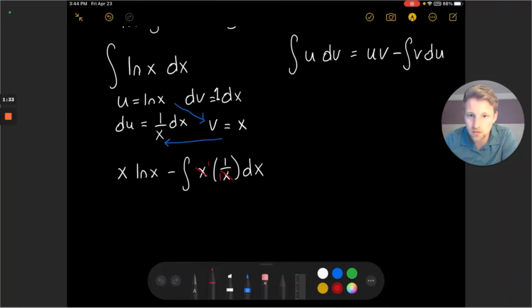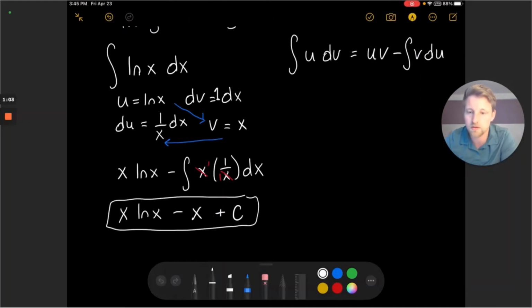And so the integral of 1, well, we just solved that in our dv. We know that is just going to reproduce an x. So here I can rewrite this as x ln x minus this whole integral of 1 dx is going to be x itself. And then again, I can add my plus constant c on because I have an indefinite integral. So this is our result for the antiderivative for the natural log of x function.